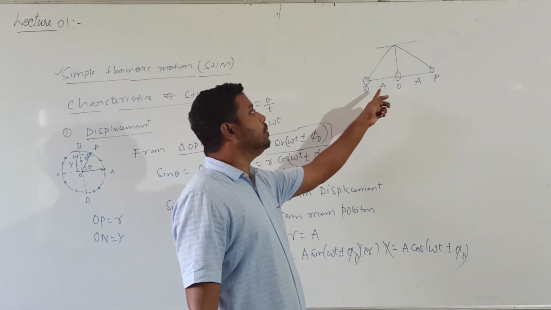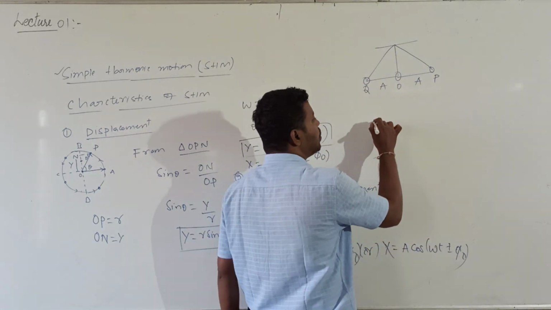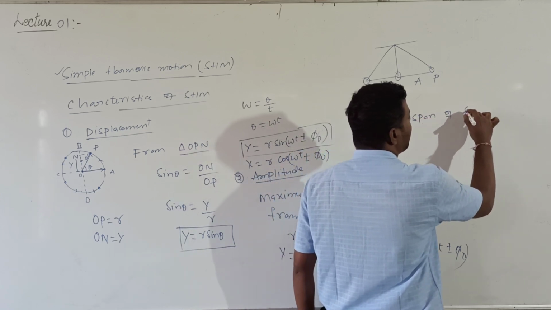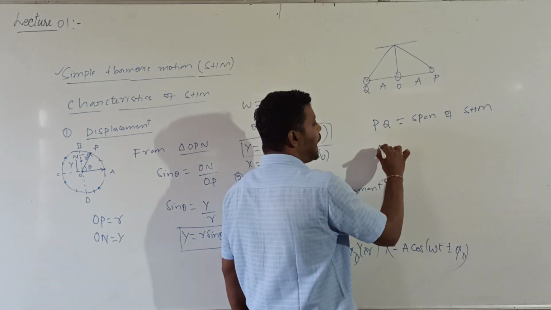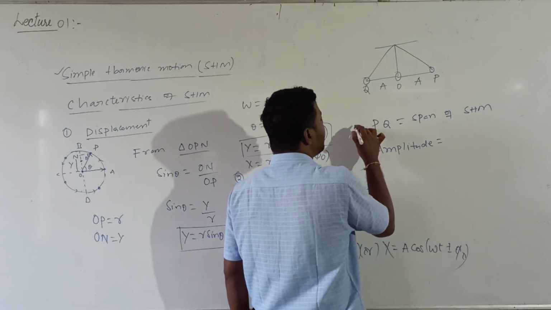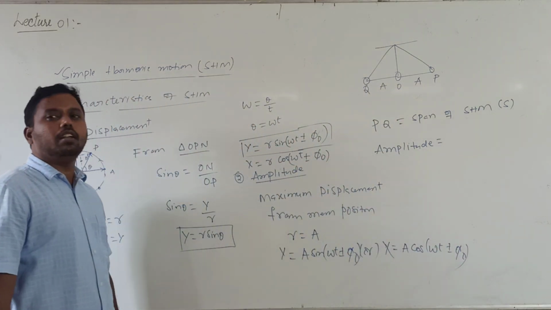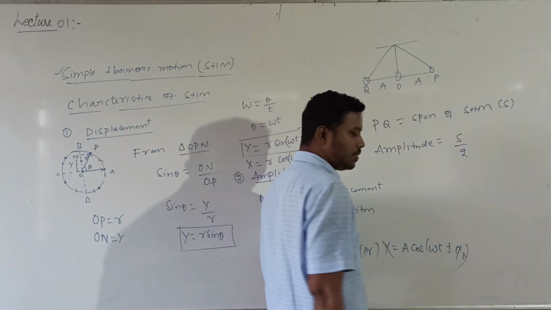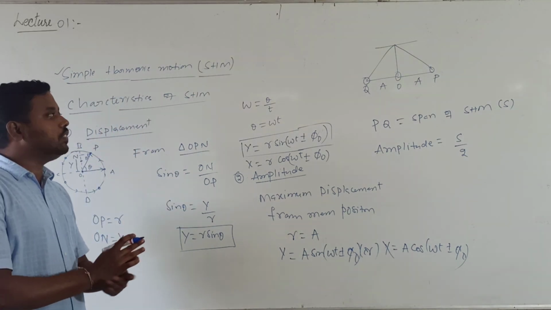And in this diagram you can see the particle can go maximum to P or Q. The distance between P and Q is called the span of SHM. Whenever they give a span of SHM, how can you measure the amplitude? Can I call this span of SHM S? So S value will be equal to PQ. Then the amplitude value is equal to S by 2.